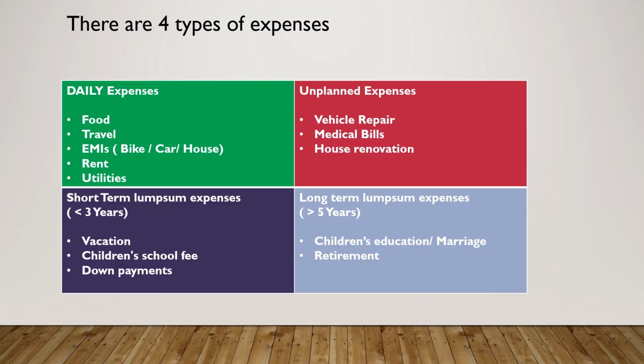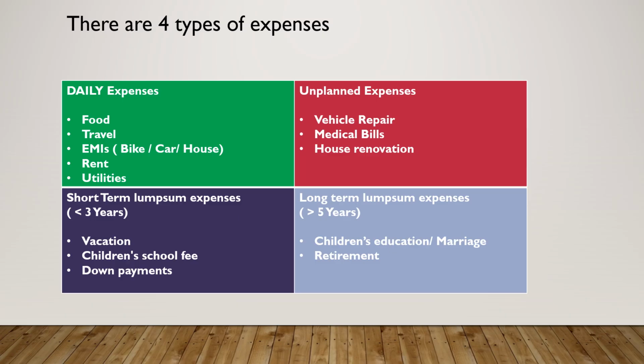In today's video, I will talk about lump sum expenses. Lump sum means any amount that is more than 3 to 4 months of your salary. You are sure that these expenses will occur in future, so you can plan for them in advance. Lump sum expenses are of two categories: short term lump sum expense and long term lump sum expense. Short term is expense that you incur in a period which is less than 3 years from now.